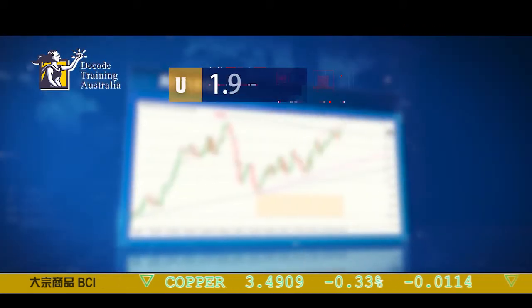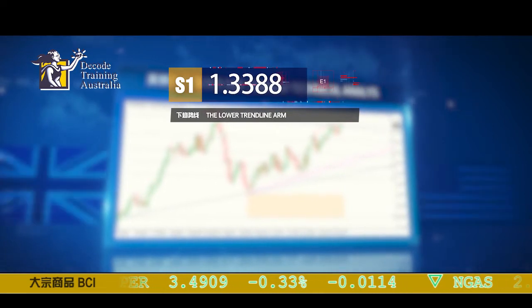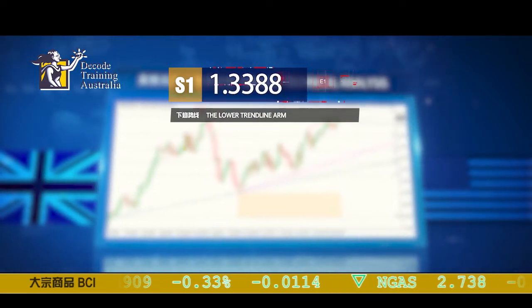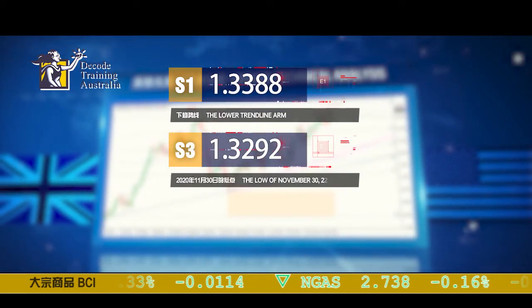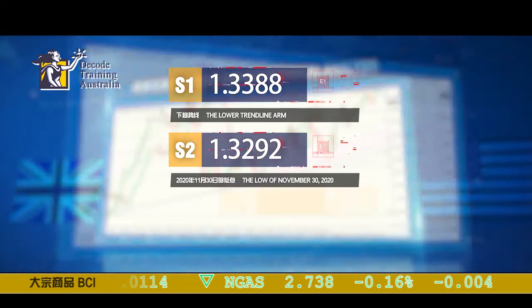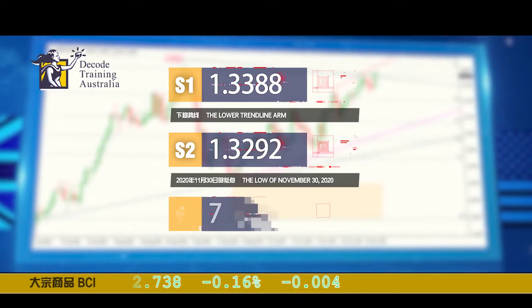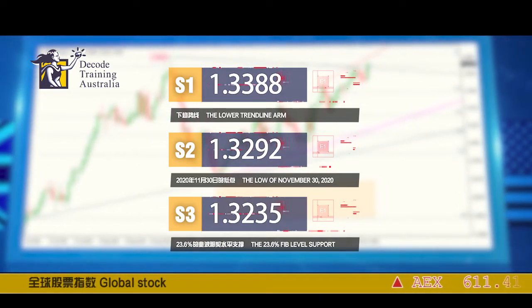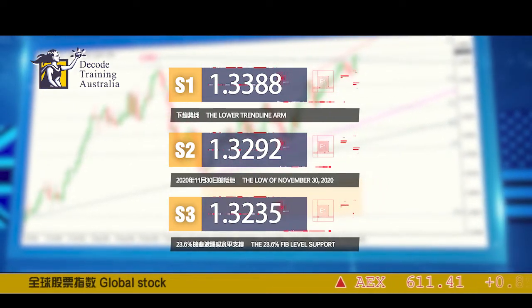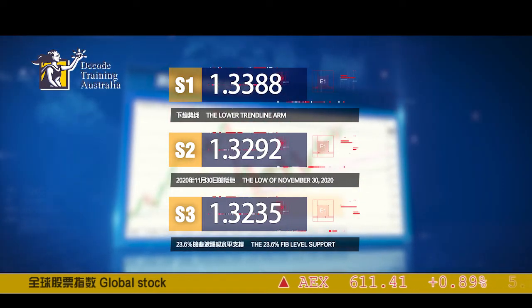On the downside, the price of the pound USD pair might find some assistance near the support levels given below. At support 1 we'll be facing 1.3388, which is the lower trend line arm. At support 2 we'll be facing 1.3292, which is the low of November 30th, 2020. At support 3 we'll be facing 1.3235, which is the 23.6% Fibonacci level support.